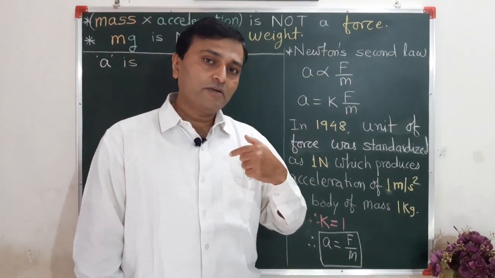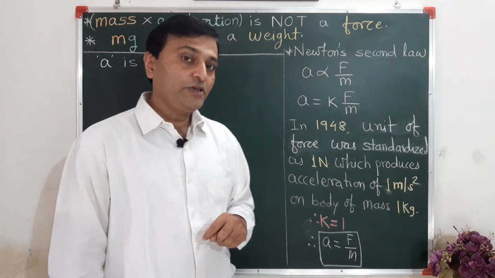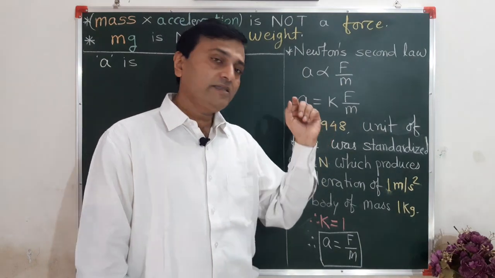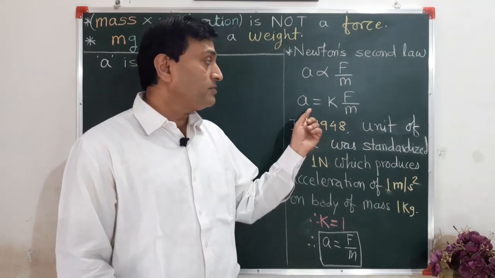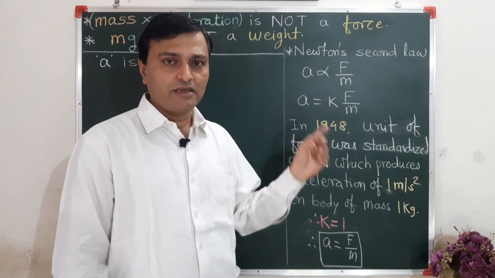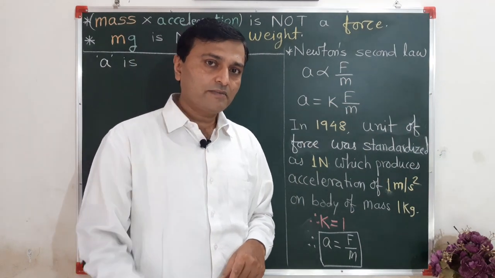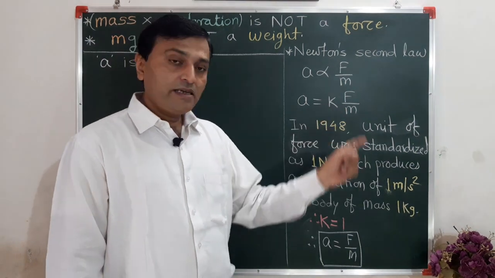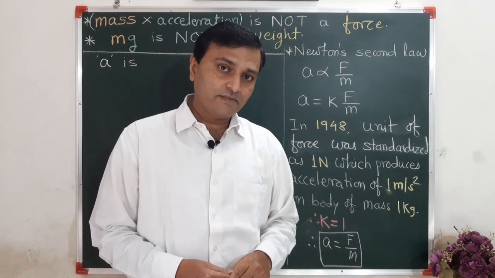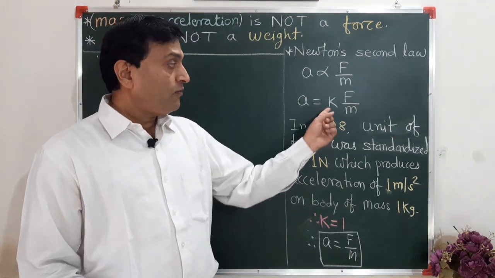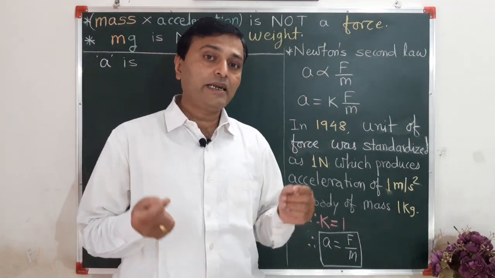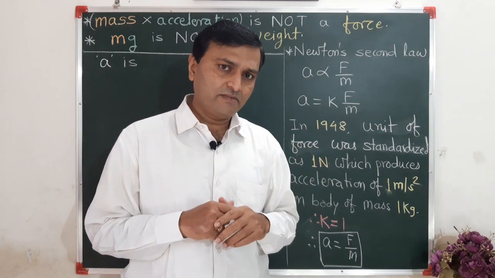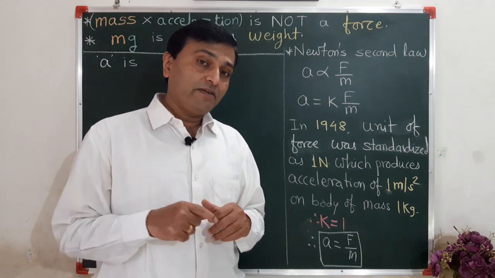Now I want equation form from Newton's second law. Then you can replace this proportional sign with is equal to sign. Then it becomes equation, means it equates something. Remember this term. This equates these two terms. This k is proportionality constant. Now value of k is taken 1 for simplicity. This is simple reason. How is it taken 1?